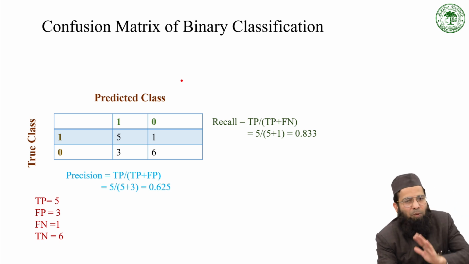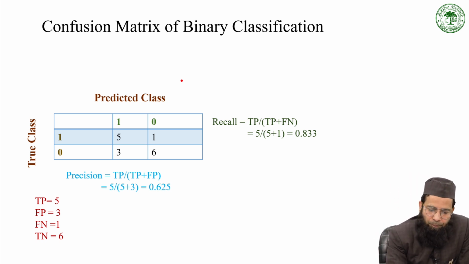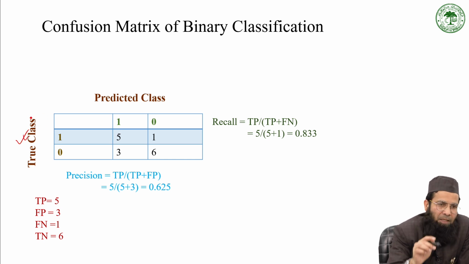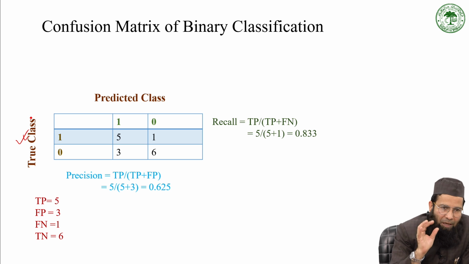Suppose you have selected a model, let's say random forest, and your model has generated these values. One axis is the predicted class, and this one is the true class, meaning the actual dependent variable value.